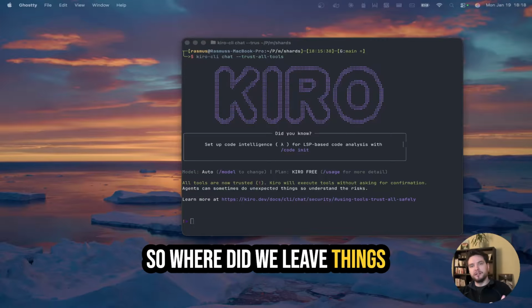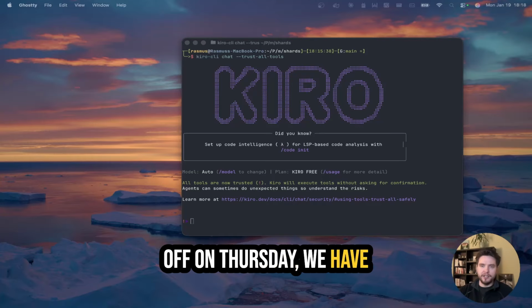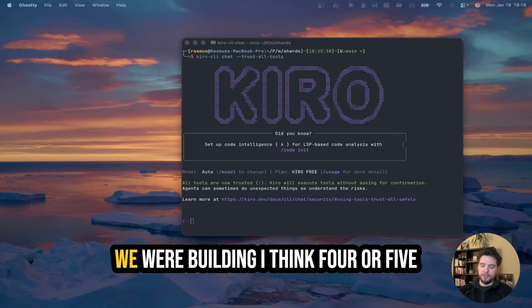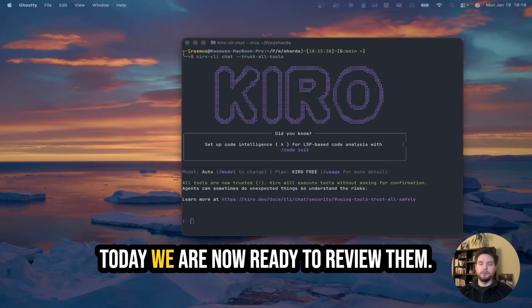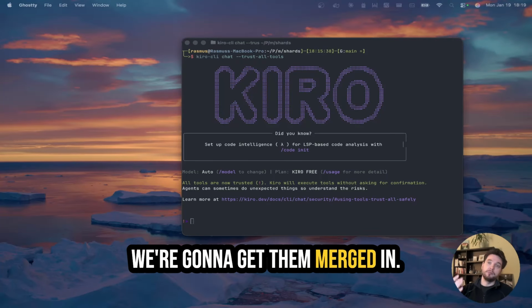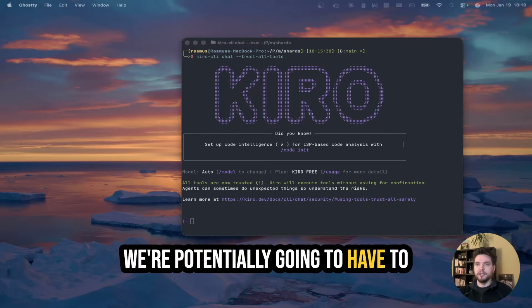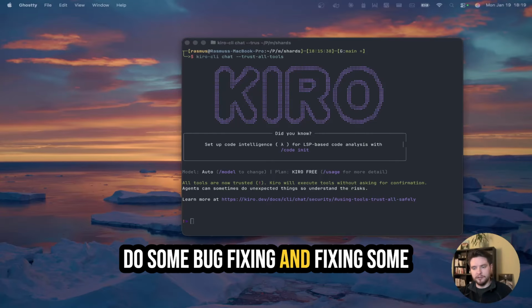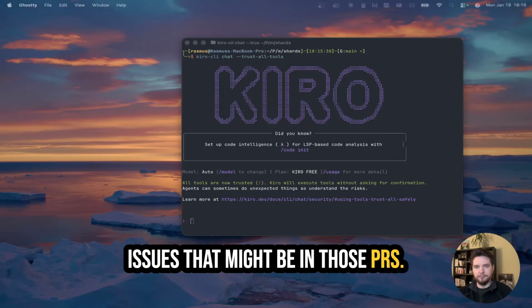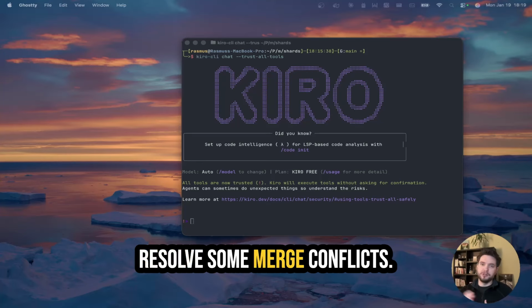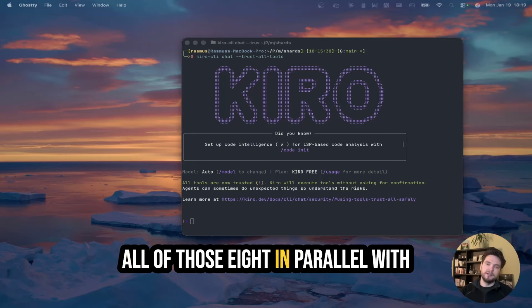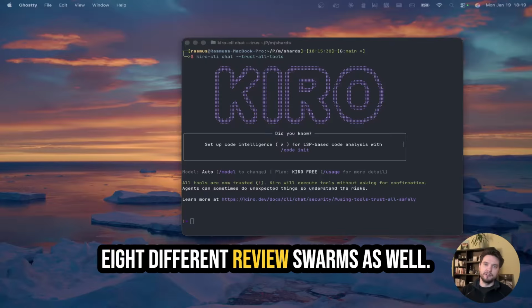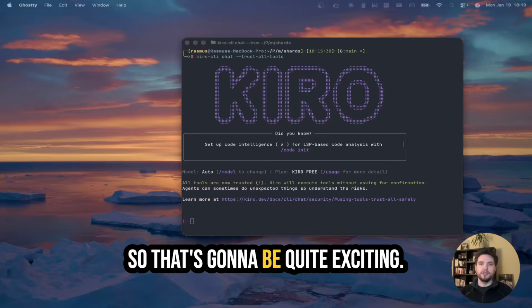So where do we leave things off on Thursday? We have 8 PRs waiting for us. We were building, I think, 4 or 5 things in parallel on Thursday, and today we're now ready to review them. We're going to get them merged in. We're potentially going to have to do some bug fixing and fixing some issues that might be in those PRs. We're going to have to probably resolve some merge conflicts. And the idea is that we're going to review all of those 8 in parallel with 8 different review swarms as well. So that's going to be quite exciting.